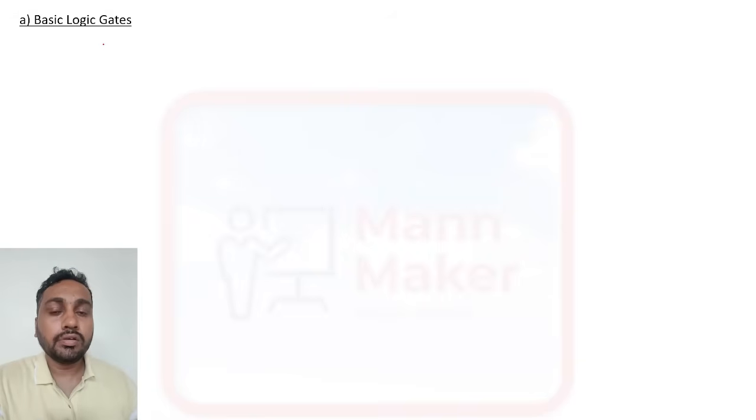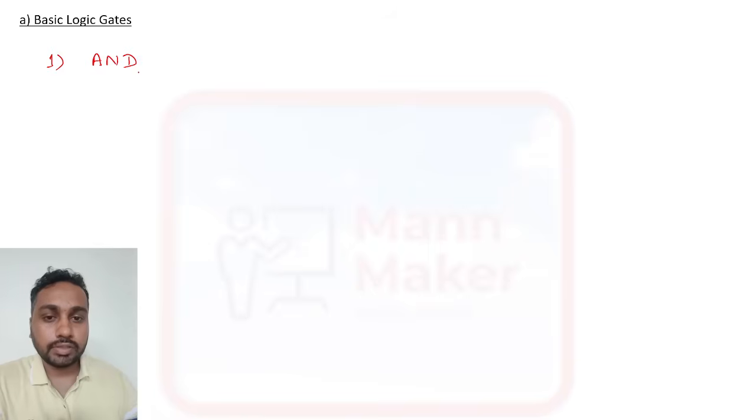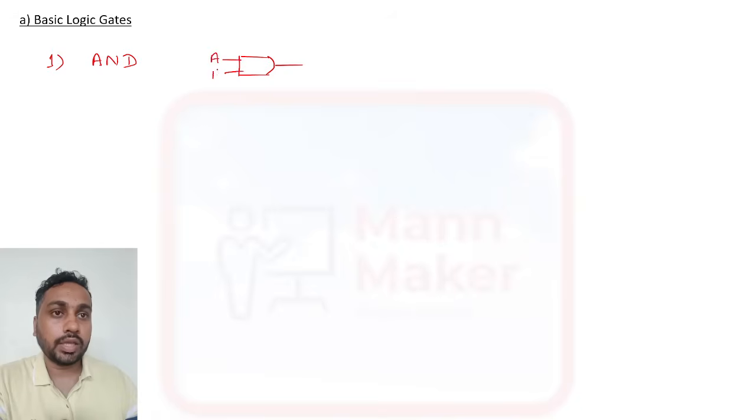Now, our basic logic gates. First one is the AND gate. If you see, the AND gate symbol is like this. We have two inputs A and B, and we have an output, which is represented by A dot B. AND means dot. This is the symbol, and now we have the truth table.